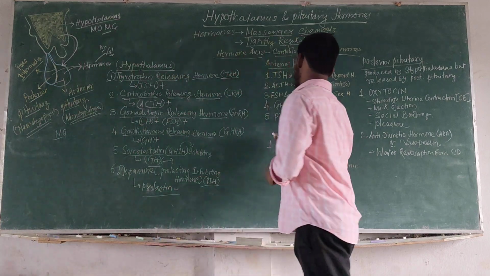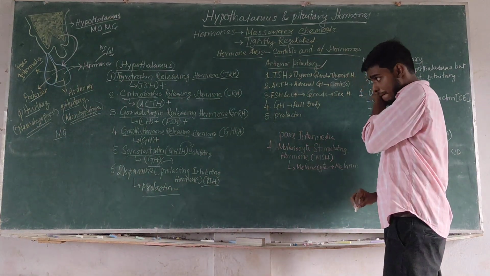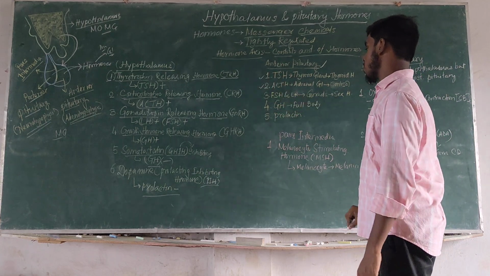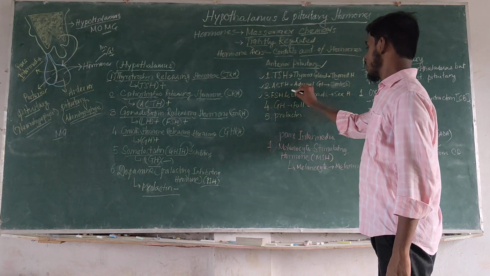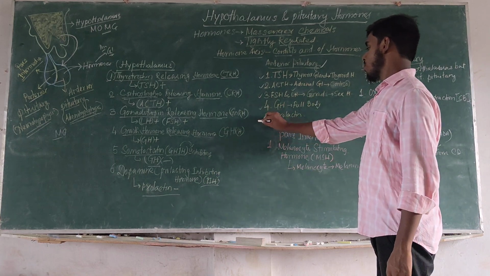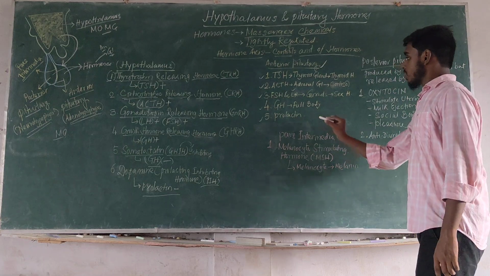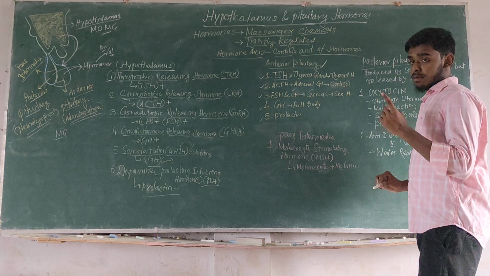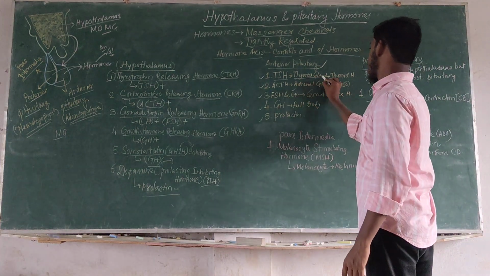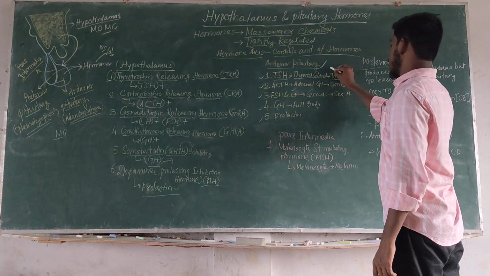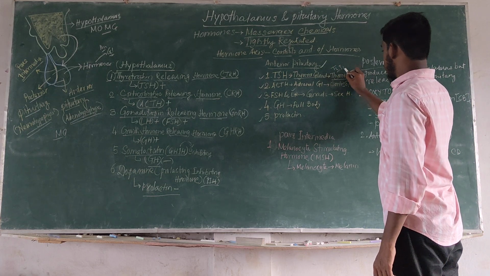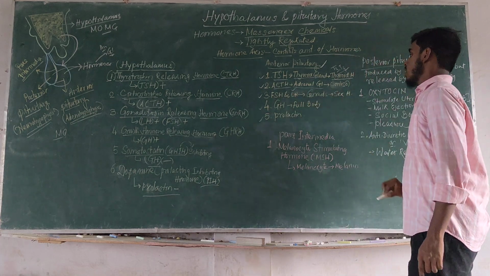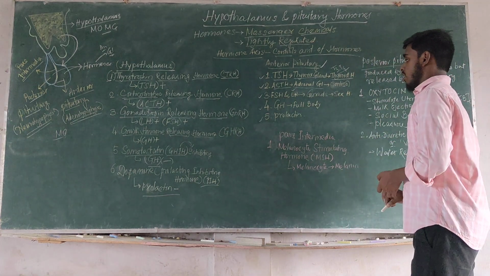Let's come to the anterior pituitary. The anterior pituitary releases thyroid stimulating hormone, adrenocorticotropic hormone, follicle stimulating hormone, luteinizing hormone, growth hormone, and prolactin. First, TSH or thyroid stimulating hormone goes to the thyroid gland and releases thyroid hormones, basically T3, T4, etc. Adrenocorticotropic hormone goes to the adrenal gland and releases cortisol and other adrenal hormones.